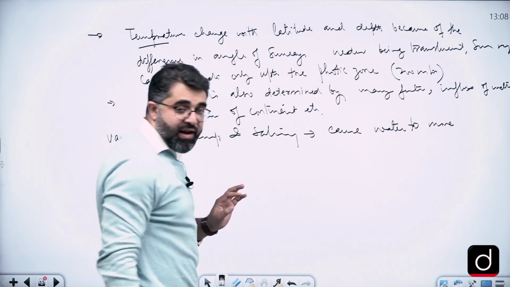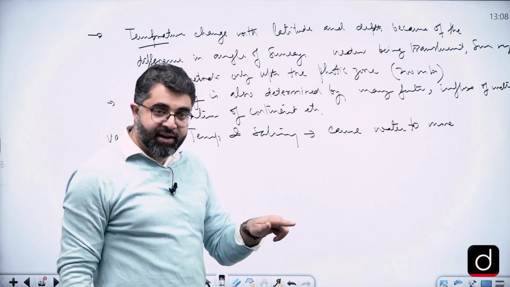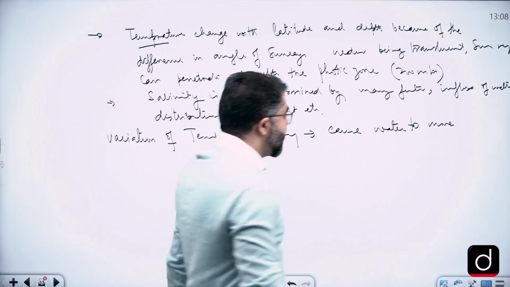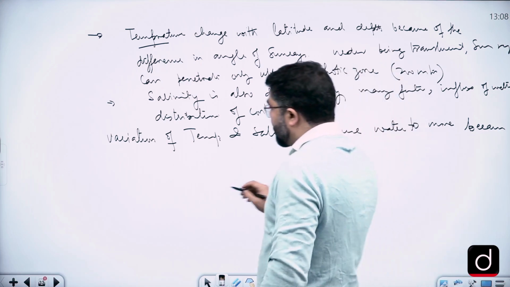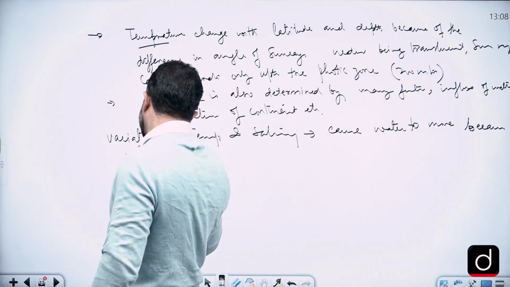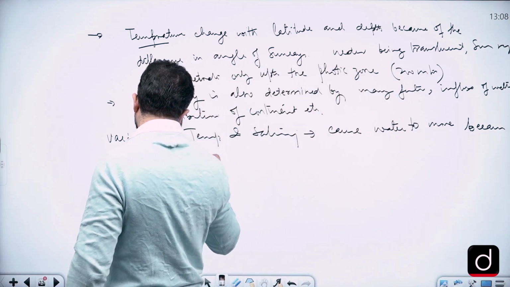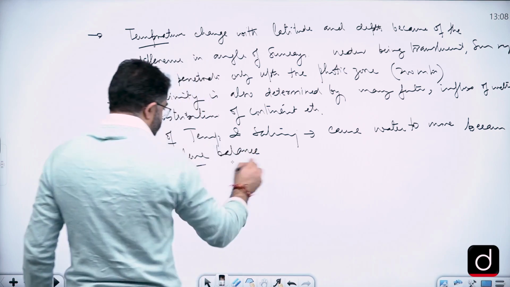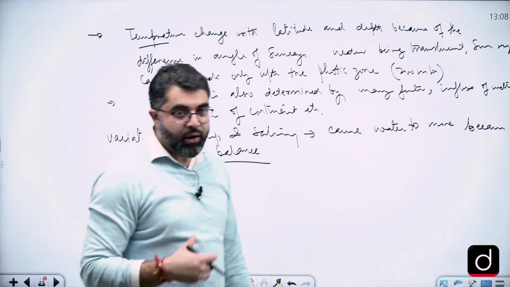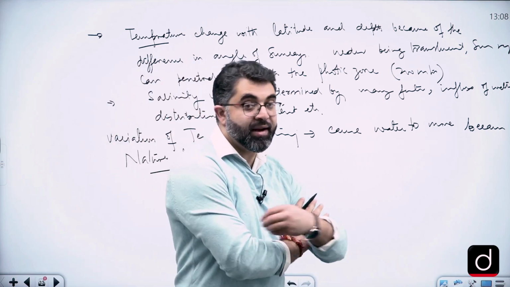Why is it so? Why is it so that temperature and salinity difference causes water to move? Because nature loves balance. If you don't want to write like nature loves balance, you can write the natural processes occur to strike balance.